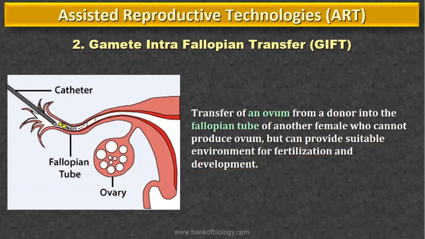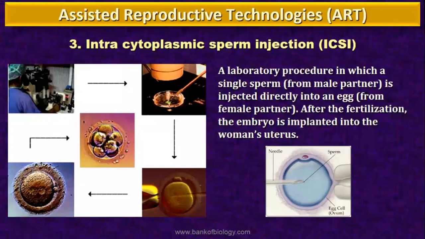Inside the body of that female, the ovary is not functioning properly. The ovary is not producing the ovum or the female gametes. In that case, from a donor, an ovum is collected and introduced into the female for conception. Even though she is incapable of producing the gamete, she can provide a suitable environment for fertilization and development. That you will call gamete intra-fallopian transfer. Done?